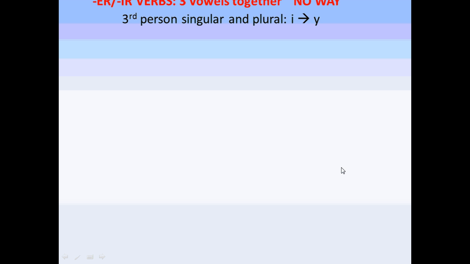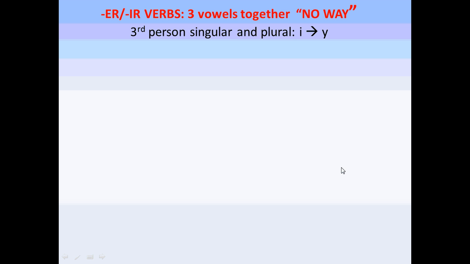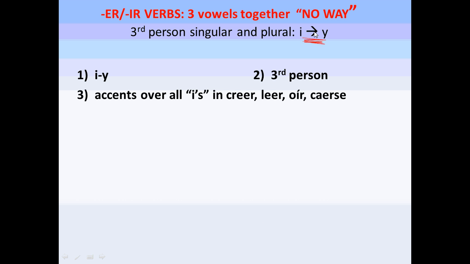The next section we're going to fill out is the ER, IR verbs. Three vowels in a row, no. So in the third person, singular and plural, the I changes to a Y. So what I want you to write down for number 1 through 5, these are all the things you have to remember. Number 1 is the I changes to a Y. Number 2, write this down on your sheets: it happens in the third person, third person singular and third person plural.